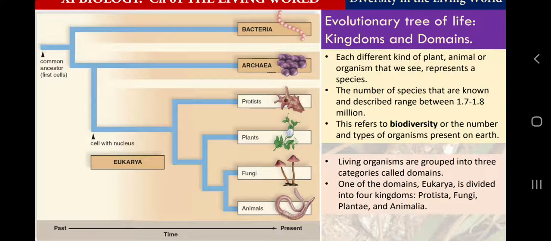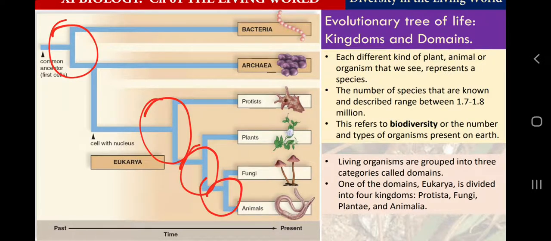This diagram shows a tree-like or branching structure. You can see these branching and common points here. These common points are representing a common ancestor. So I want to convey one more idea which you have learned in class 10th heredity and evolution, that we all are connected. All living organisms share a common ancestor. Actually we all are brothers and sisters and cousins, whether it is a plant, a fungus, any insect or creature, we all are related. But it depends on when we shared our most recent common ancestor, that we are similar or dissimilar.